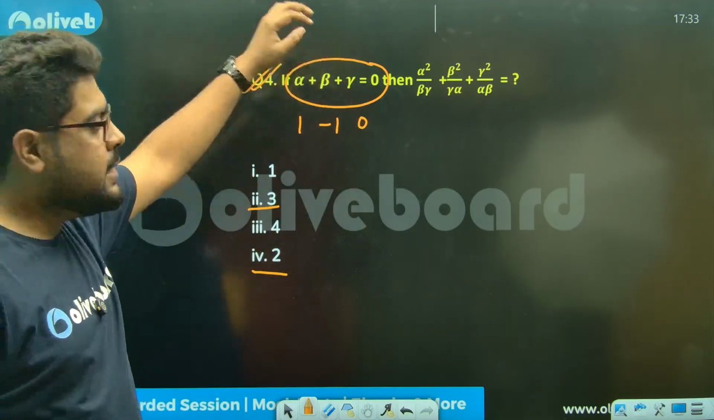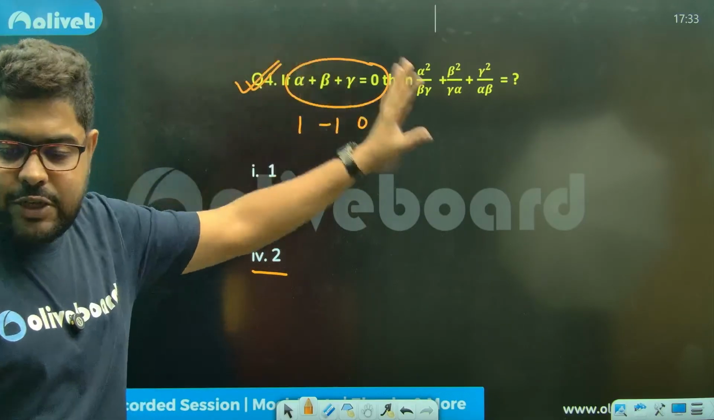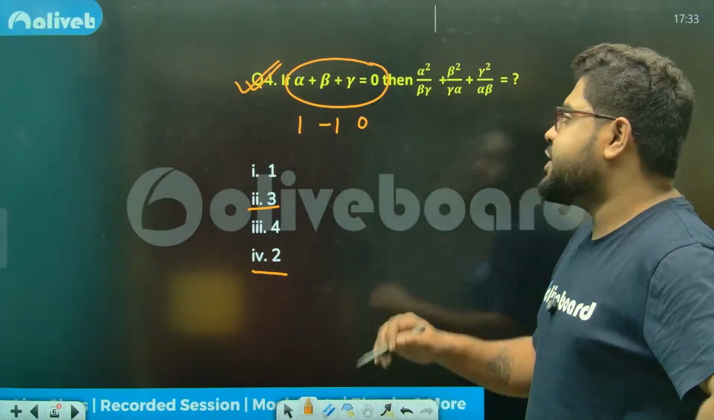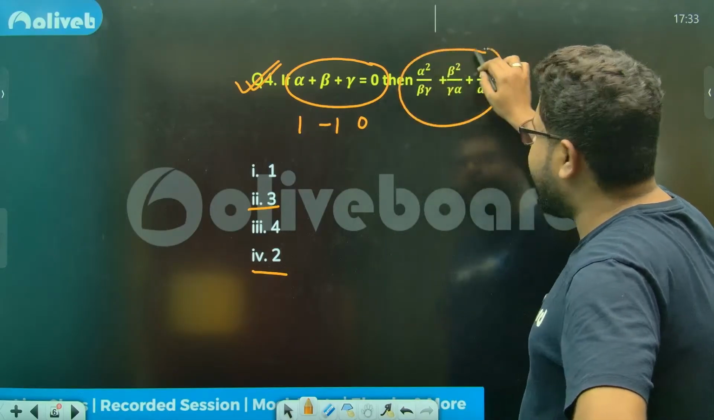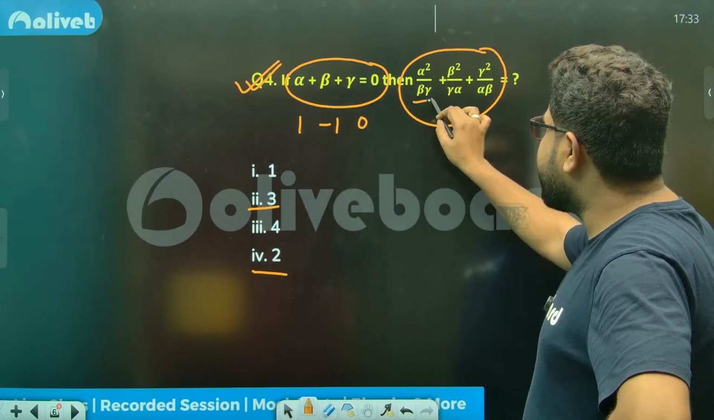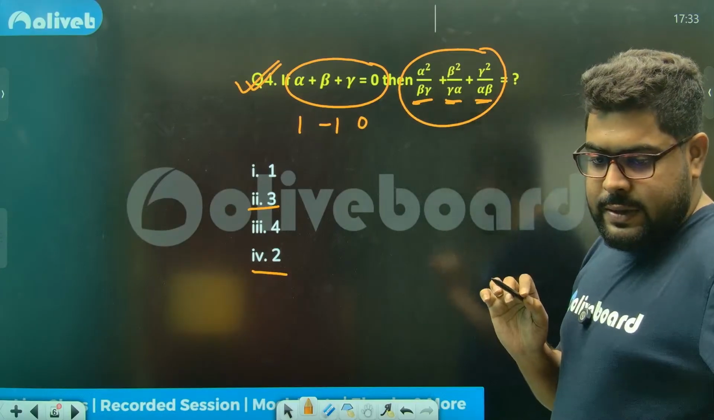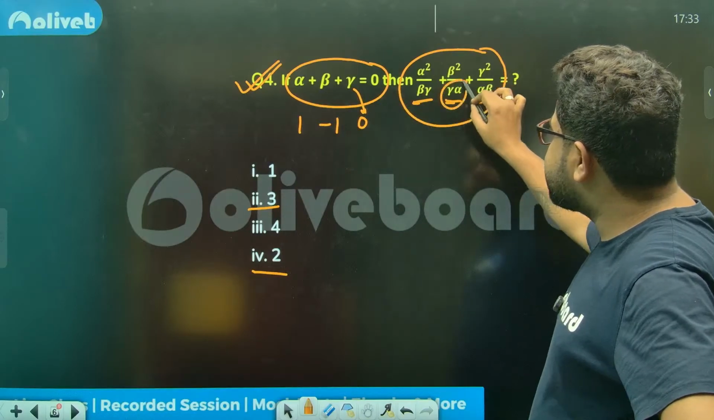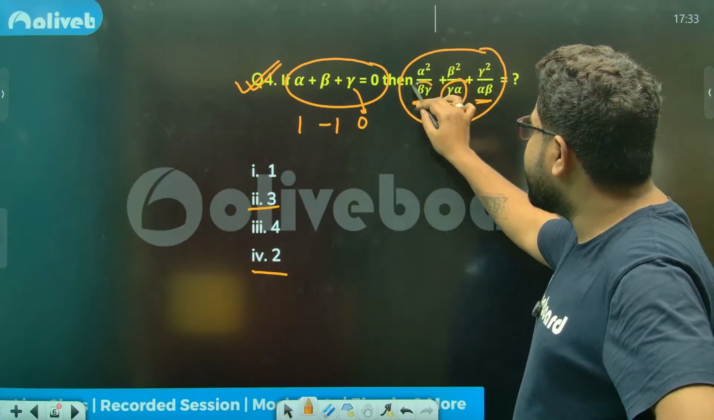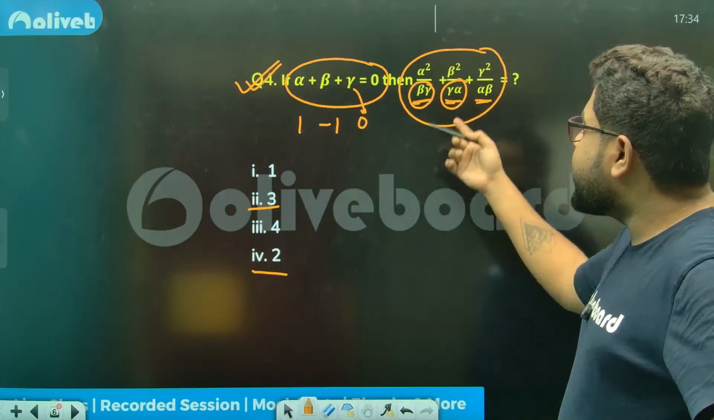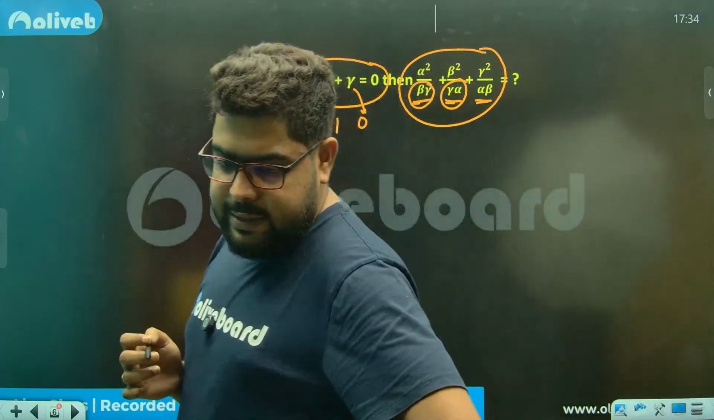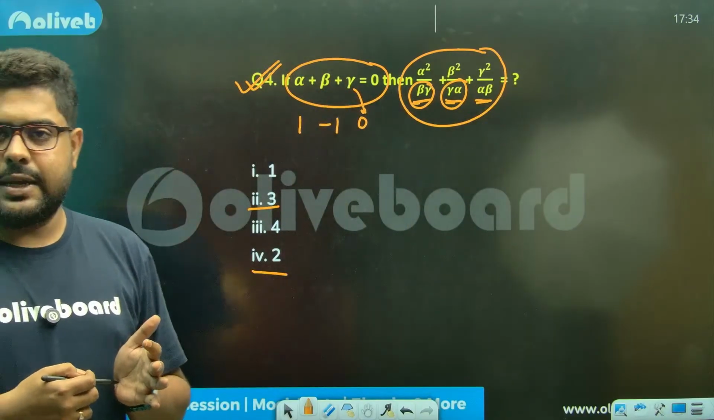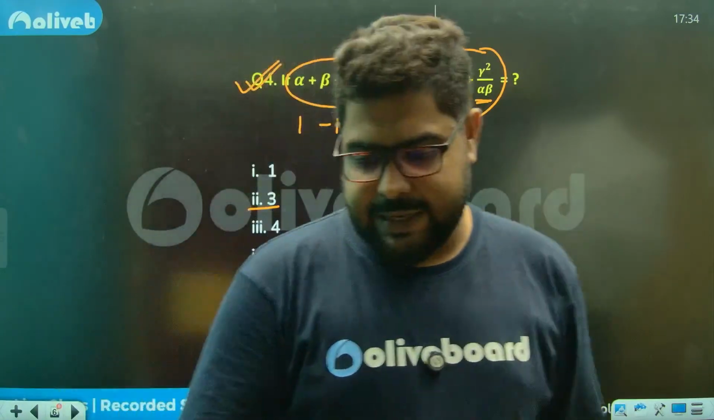Sir, please understand, you must not take any value in such a manner that you end up getting a 0 in the denominator. If I take gamma as 0, then this denominator is 0. And a 0 in the denominator means it tends to plus infinity or minus infinity depending on certain conditions, right? That's why we sometimes call it undefined as well.